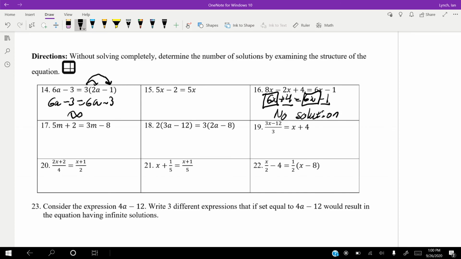Now, here's a little doozy. We need to distribute on both sides. So 2 times 3a gets us 6a, and 2 times negative 12 gets us negative 24. Okay. 3 times 2a is 6a, and 3 times negative 8 is negative 24. So there's infinitely many solutions. We have the same variables on both sides, and we have the same constants on both sides. So guys, that is it for this video, going over one solution, infinite, or no solutions.